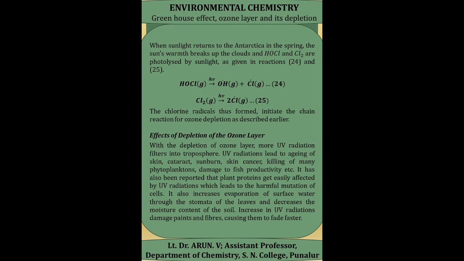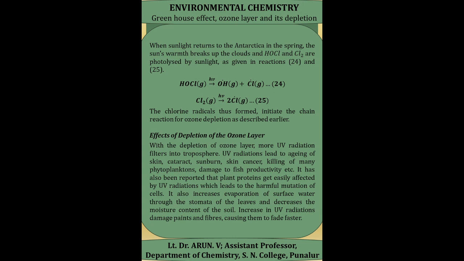And what are the effects of depletion of the ozone layer? With the depletion of the ozone layer, more UV radiation filters into the troposphere. UV radiation leads to aging of the skin, cataract, sunburn, skin cancer, killing of many phytoplankton, damage to fish productivity, etc. It has also been reported that plant proteins are easily affected by UV radiation, which leads to harmful mutation of the cells.